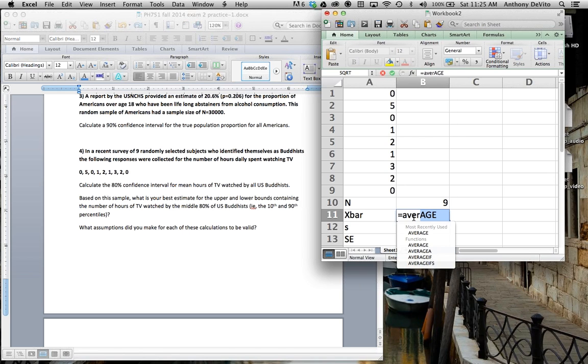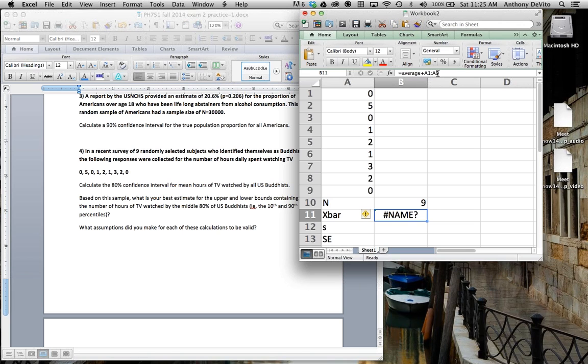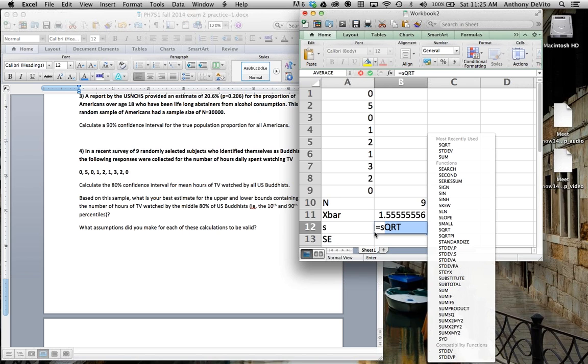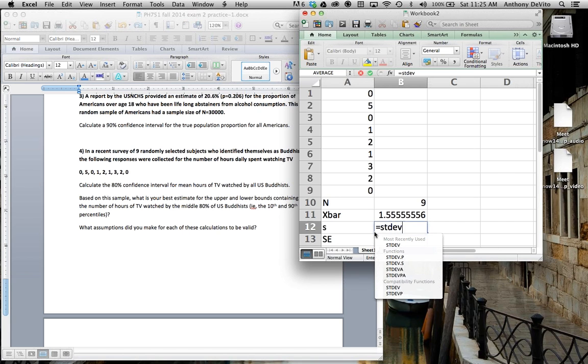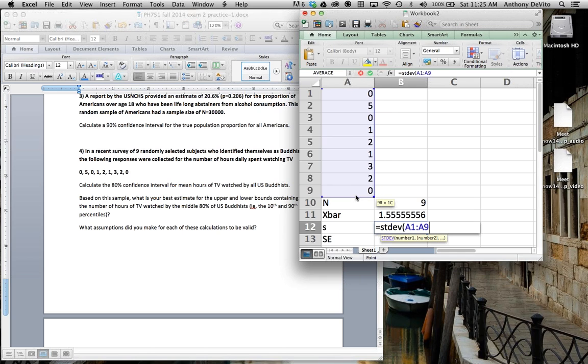Don't need that parentheses. Average. Okay, for this sample. Whoops, I made a mistake. Oh, no parentheses. There we go, that's better. The standard deviation is equal to the standard deviation of this sample. Well, we're using that to approximate sigma, but it's not going to be the same as sigma.